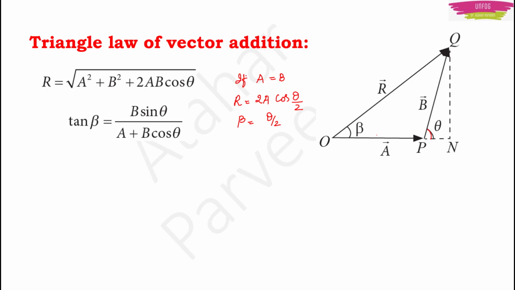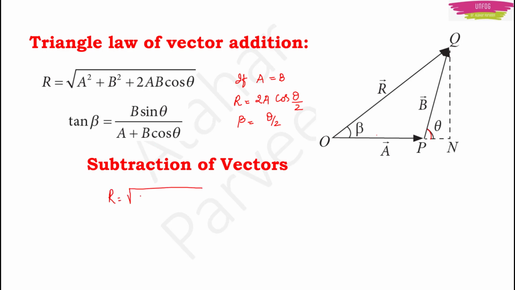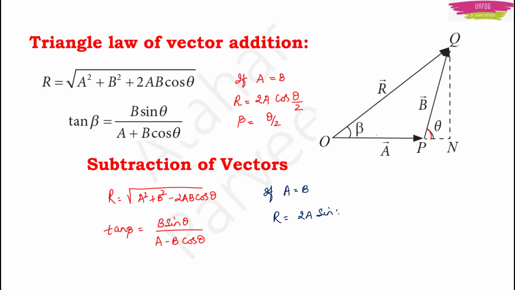And for subtraction of vectors, actually subtraction of vectors means you are adding a vector with another vector and one of them is a vector with negative sign. So what will be the resultant here? Resultant will be the same, but only thing is that you will have a minus for 2ab cos theta. And for tan beta, you will have a minus between a and b cos theta. And the shortcut here is, if you have these two vectors a is equal to b, then the resultant will be equal to 2a sin theta upon 2.